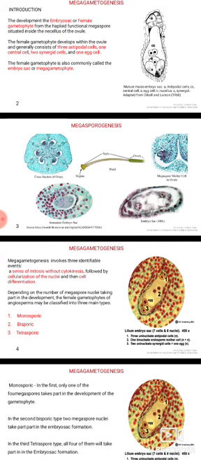Megagametogenesis involves 3 events: a series of mitosis without cytoplasm division, followed by cellularization of nuclei, and then cell differentiation. Depending upon the number of megaspore nuclei taking part in the development, the female gametophyte of angiosperms may be classified into 3 types, namely monosporic, bisporic, and tetrasporic.